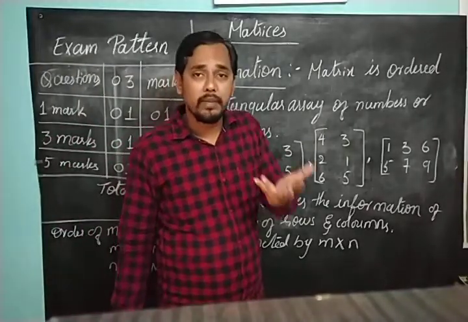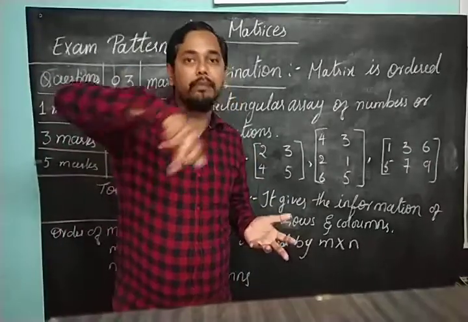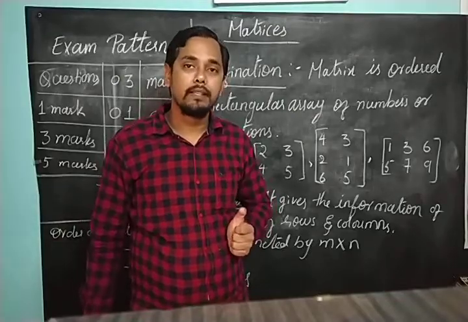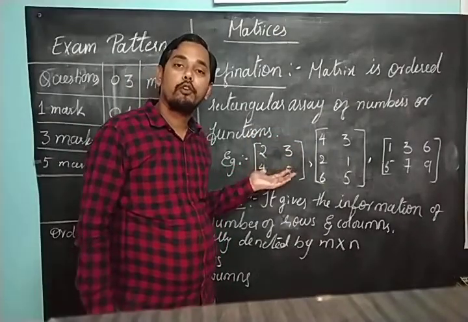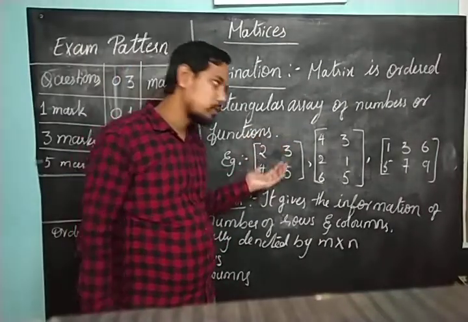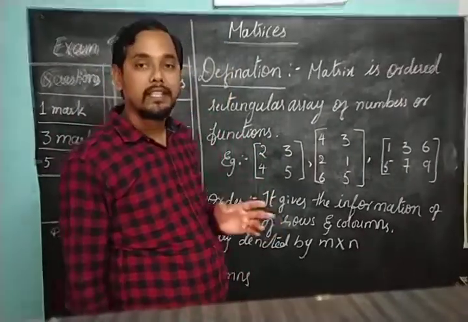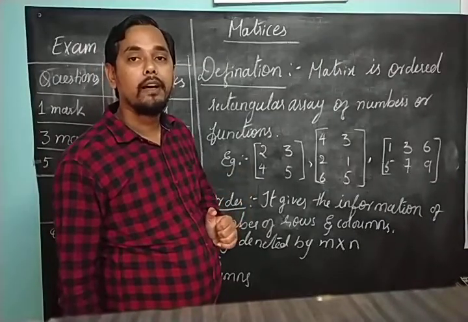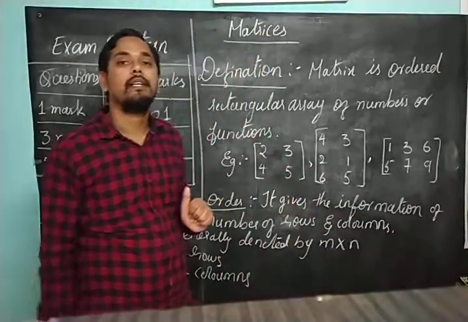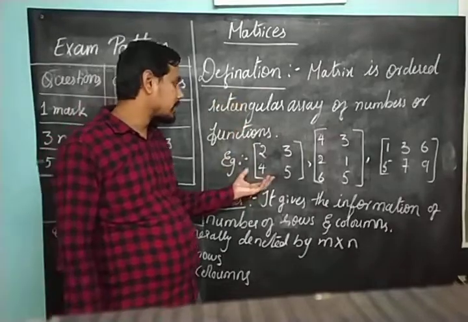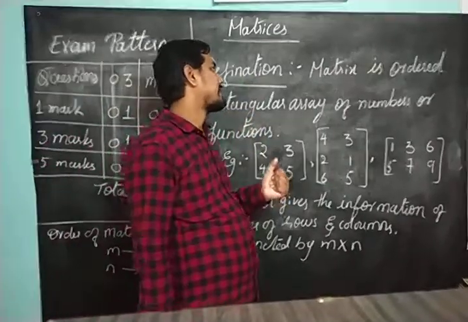If you try to arrange them in a circular order, imagine that you are arranging the students in a circular order inside the bus, is it possible to accommodate in each and every space? Definitely not. So the easiest way of accommodating the people in the bus has to be systematic. In the same way, more people can be accommodated by arranging the people in rows and columns, that is, in a linear system, according to lines. Similarly, we are arranging the numbers here in the form of rows and columns, and that is nothing but the matrix.